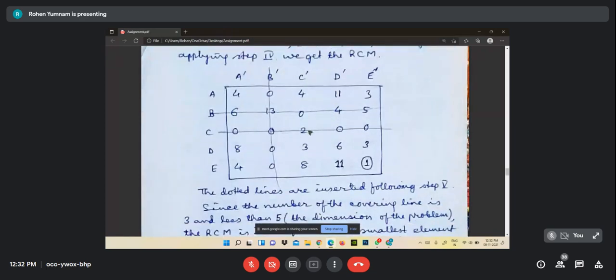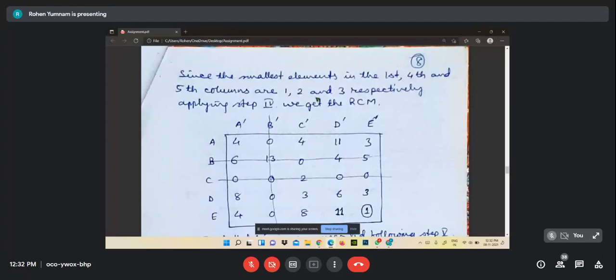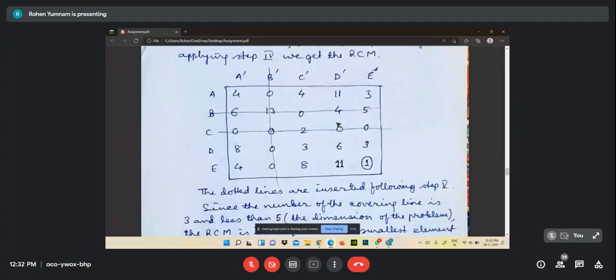Okay, then the result is this. Respectively applying step 4, we get this. Up to step 4, we are done. And then next is what? Next is, see, zeros are here. To cover the 0, we have to draw lines. Arbitrarily you can draw, but there is some technique also. Technique I will not study today. We'll do later on. But today, let us do by arbitrary drawing.